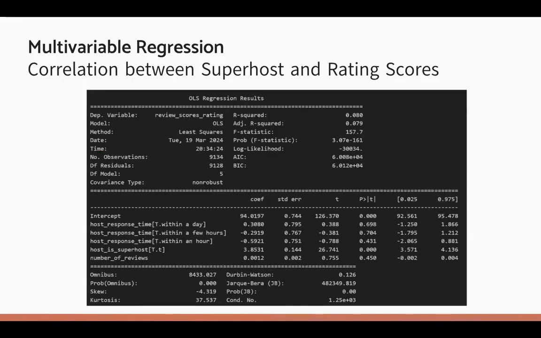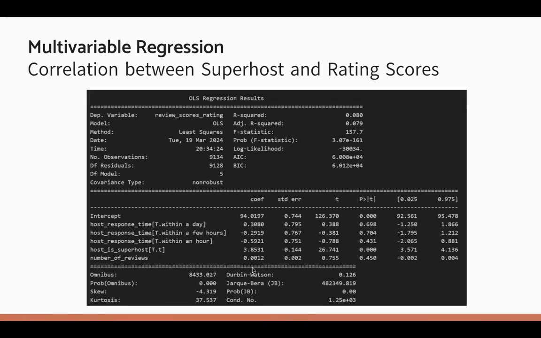We began our external analysis by conducting multivariable regression models for each of our key variables. For the correlation between superhost status and rating scores, we found the coefficient for the host is superhost variable to be 3.85, and this is statistically significant with a p-value of 0.000. This means that being a superhost is associated with a significant increase in the review scores rating by approximately 3.85